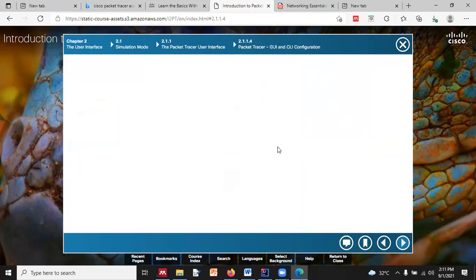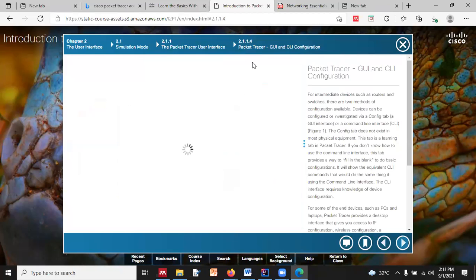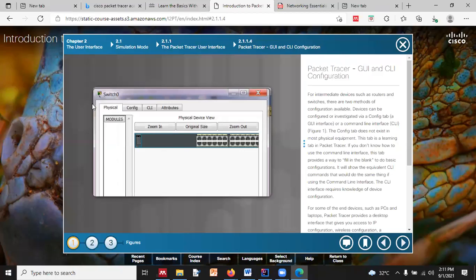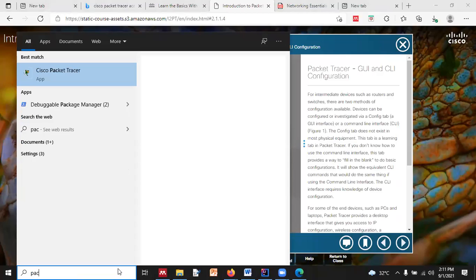Then in chapter 2 we have the fourth module, which is talking about GUI and command line interface, right? So this is the GUI, graphical user interface, where you can see when I'm shifting from physical to configure. And one more option is there, that is CLI. This is the command line interface. I will show you in Packet Tracer.